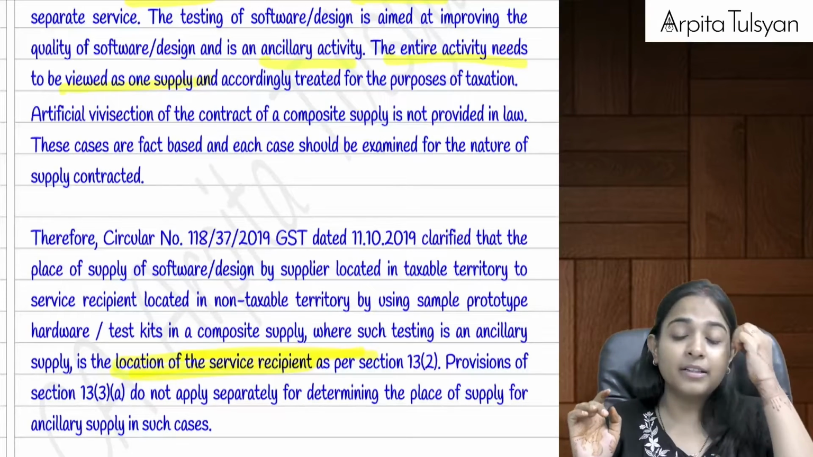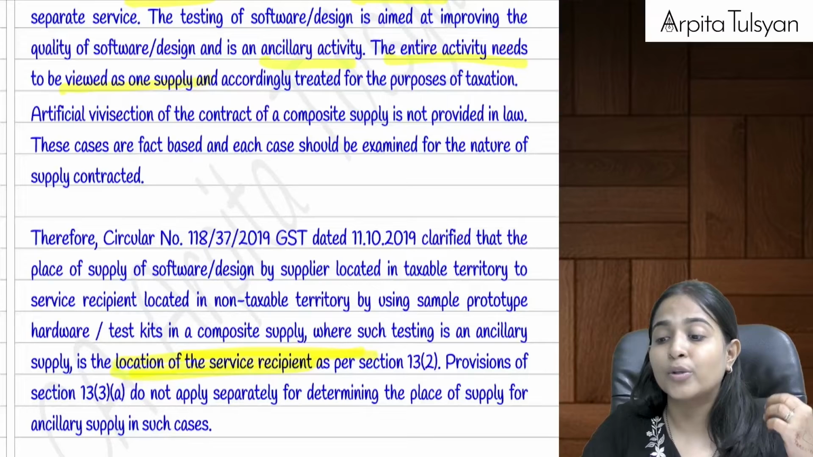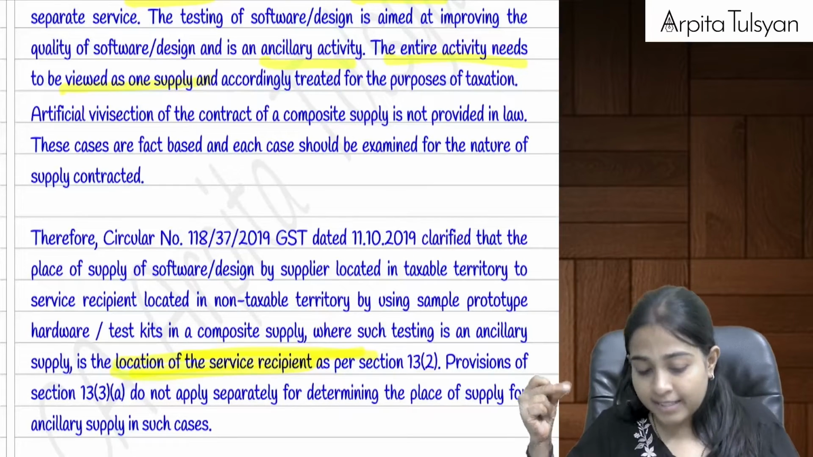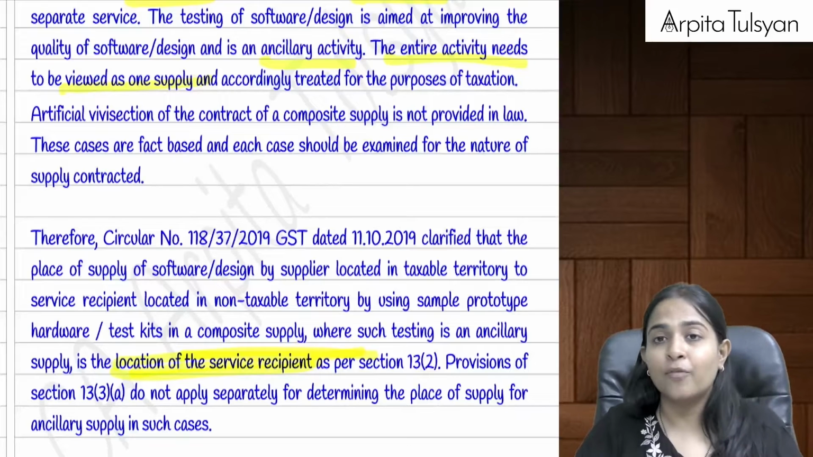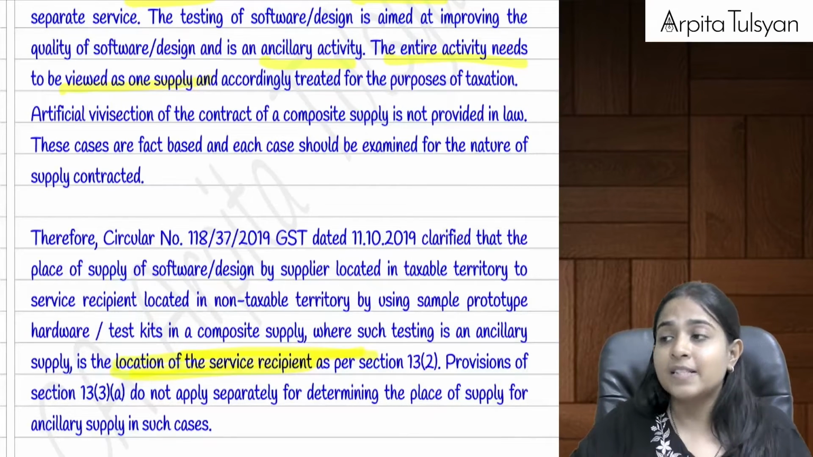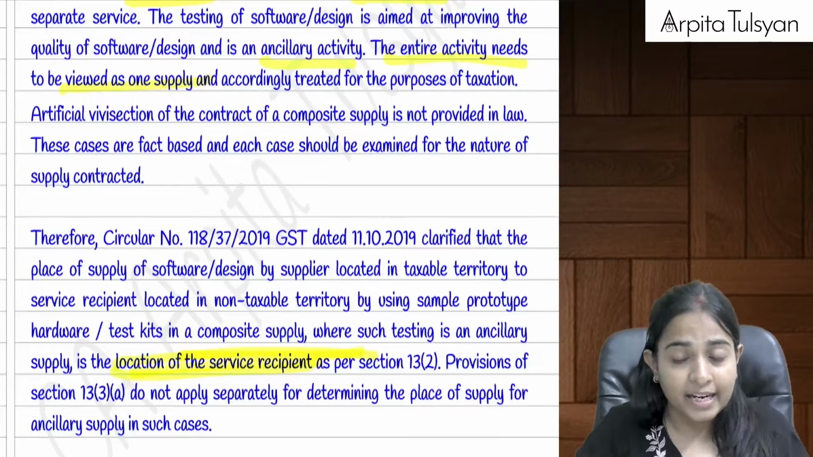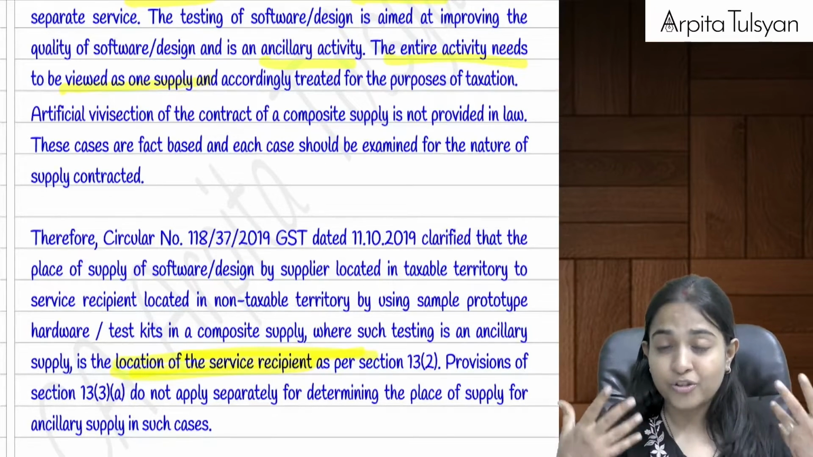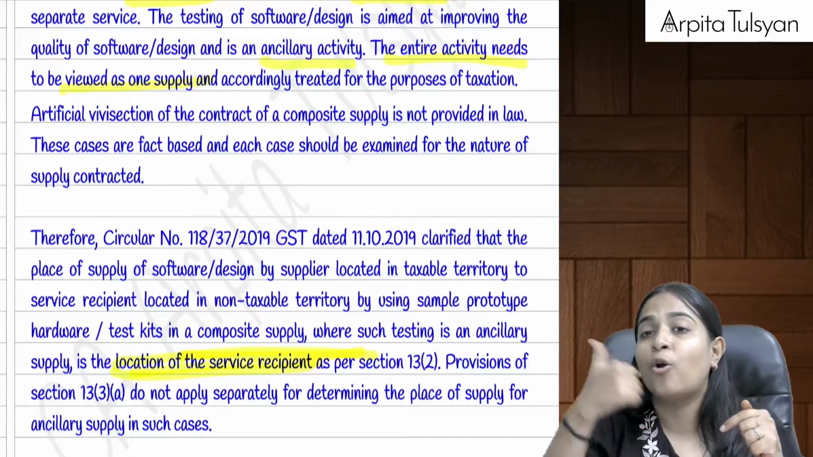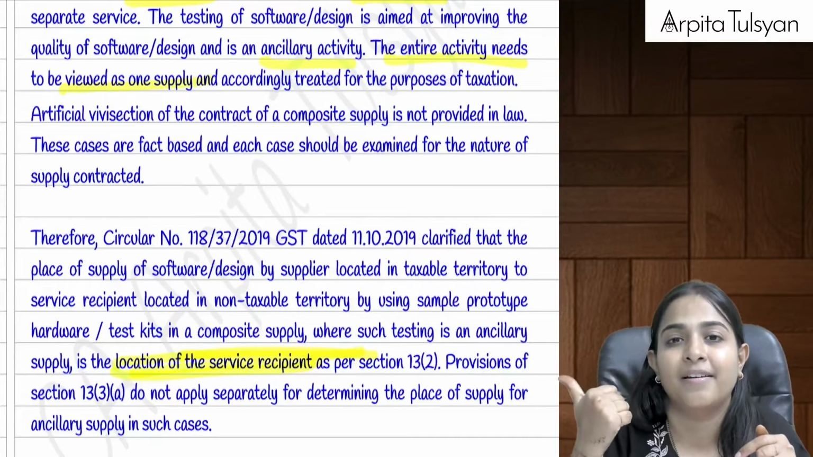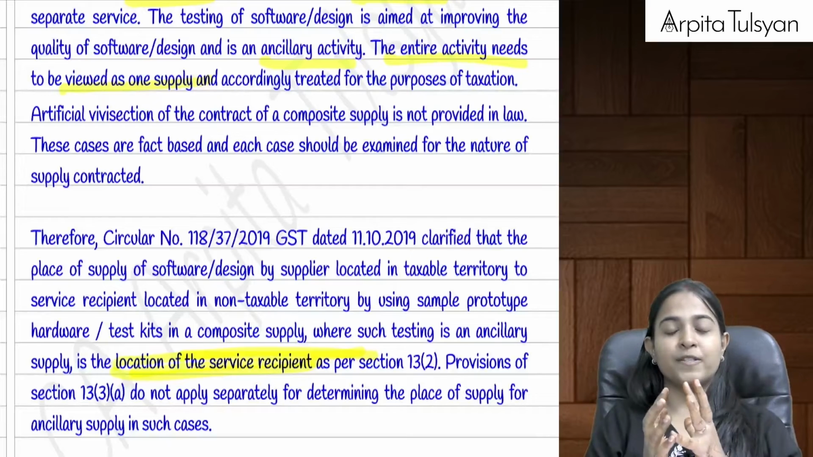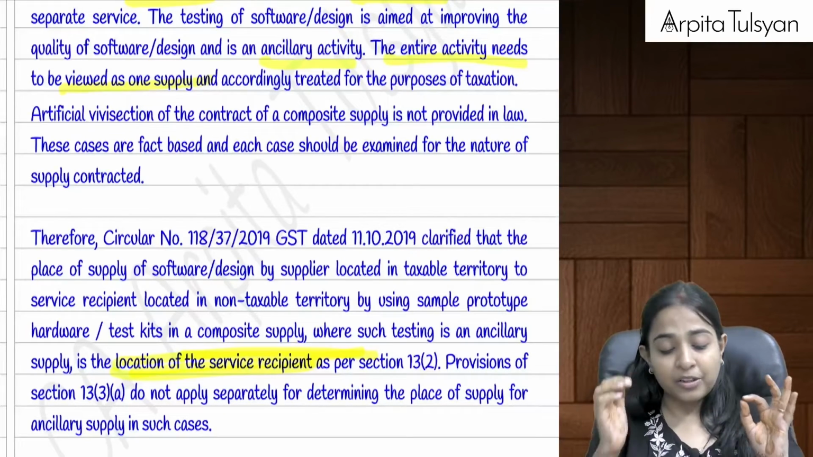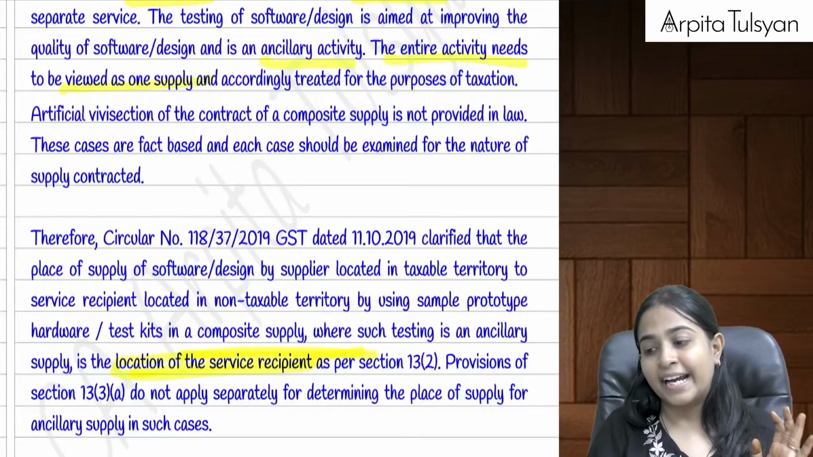So now the question that arose was, are we also providing them the testing services? The decision that was taken in this particular circular was, here the testing service is an ancillary service that is done, and here I have done this testing just to check the authenticity of my software and not to check the authenticity of their hardware. So this entire process will be considered as a composite supply, one single supply, and section number 13.2 will be applicable for the entire thing.